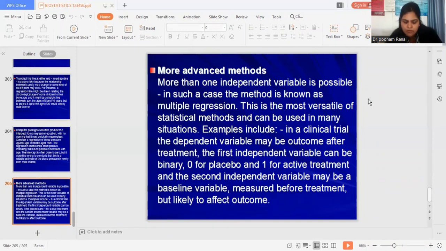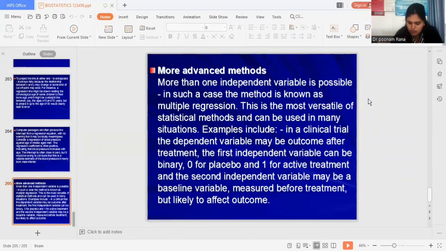So what we have done today: mean, median, mode. What is mode? The most frequently occurring result in a set of data is the mode. What is median? A measure of the typical individual obtained by ranking the individual results in the data set from the smallest to the largest and selecting the middle value. This is the mean. This is the median. And what is mean? A measure of a typical individual obtained by averaging a data set is the mean.